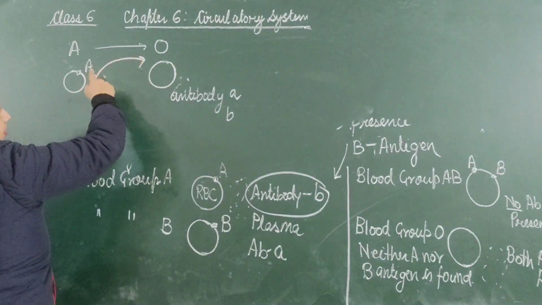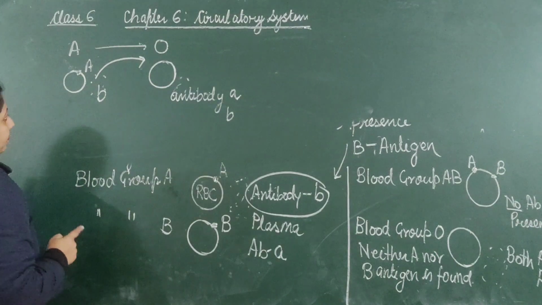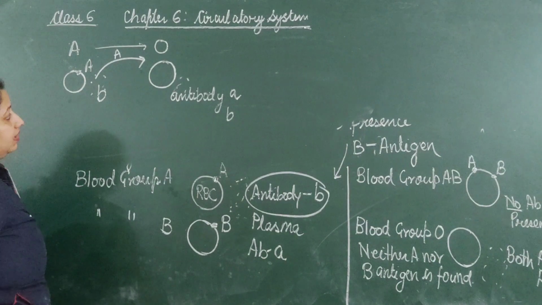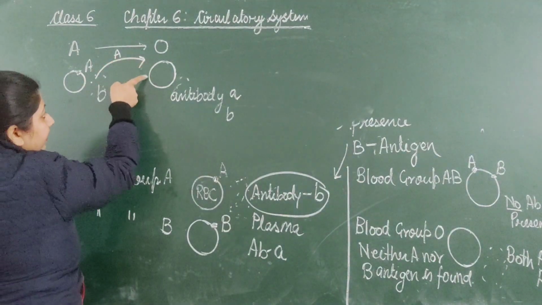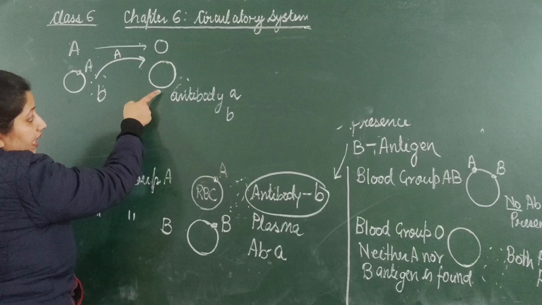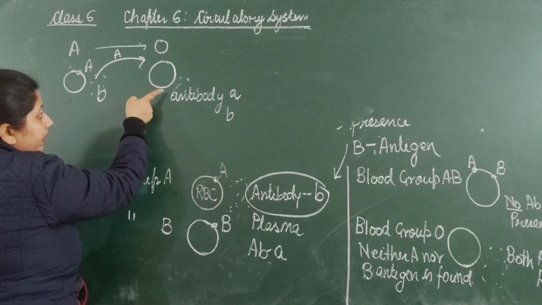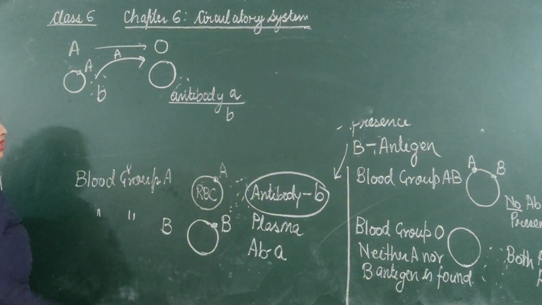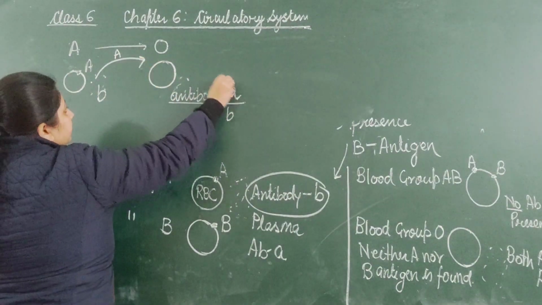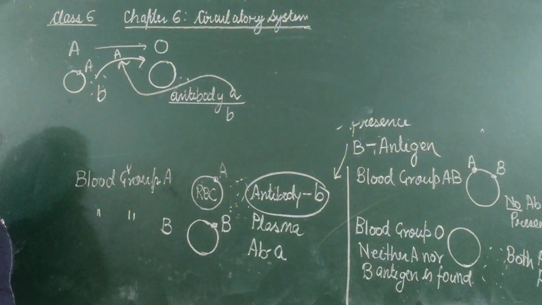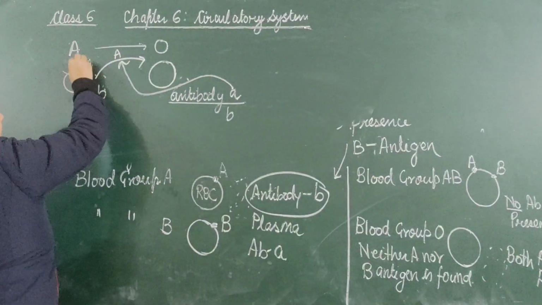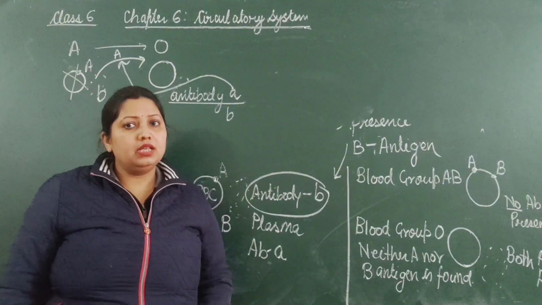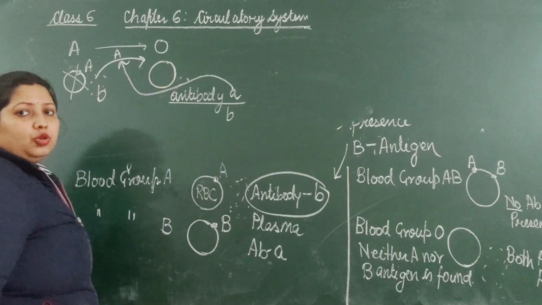When this blood is transferred to the O blood group person, the antigen A will also transfer, and when the antigen A enters the blood of this person, the antibody A is here. This antibody A kills that antigen A, so the RBC will be ruptured. So a person of blood group A cannot donate blood to blood group O.